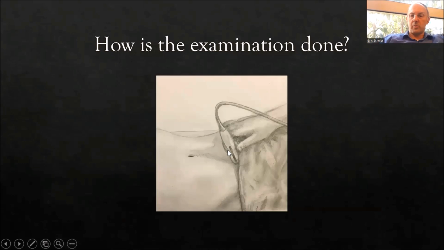So we take the curvilinear probe. Now remember, the curvilinear probe allows us to see objects that are deeper to the probe, specifically intra-abdominal organs. And of course, the indicator is always to the right of the patient or to the patient's head. So here we have a transverse orientation, and you put it right above the pubic symphysis and fan downwards, fan caudally into the pelvis. And then we just turn the probe 90 degrees so that the probe marker is oriented towards the patient's head, and we scan in sagittal orientation.